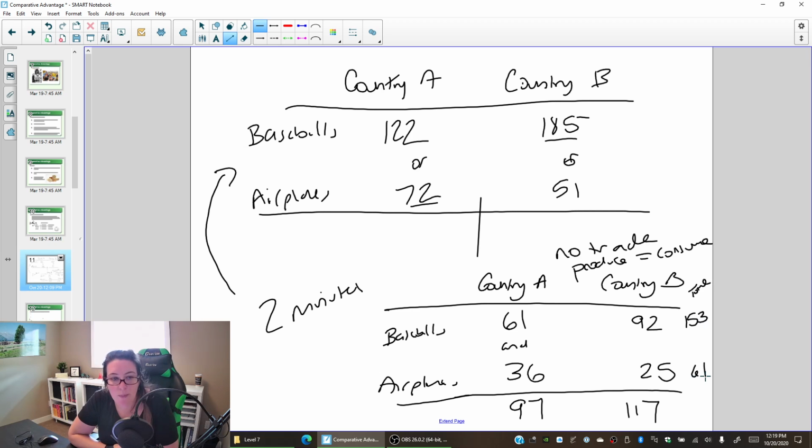Okay, and what we produce is what we consume. So country A and B together will consume 61 airplanes. That means the total number of toys that are made, the 153 baseballs plus 61 airplanes, give us a total of 214 goods.